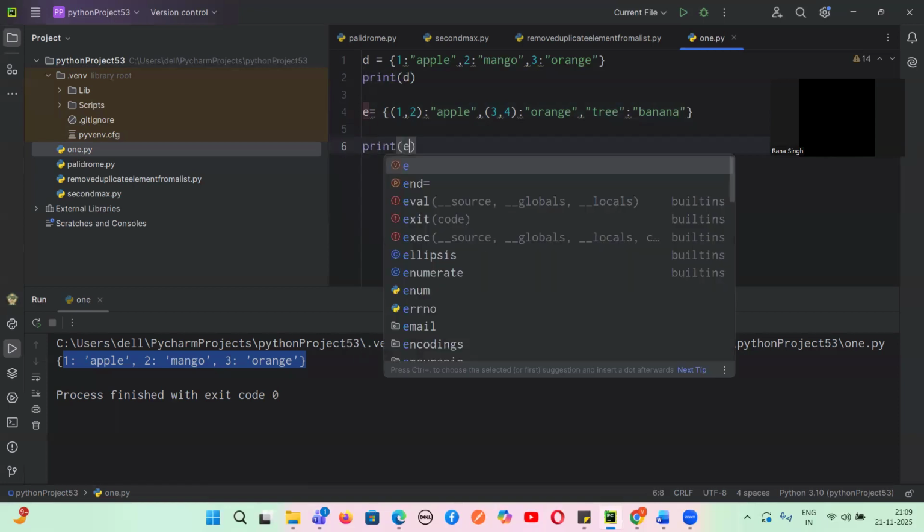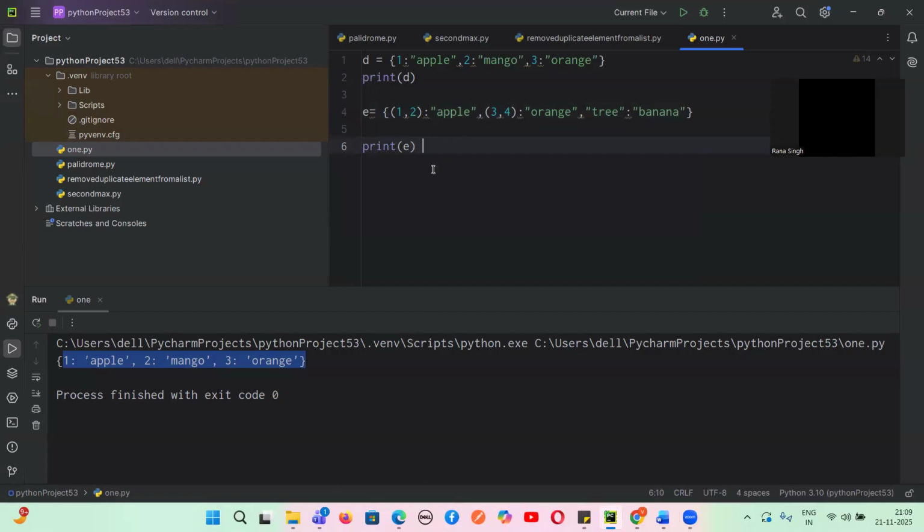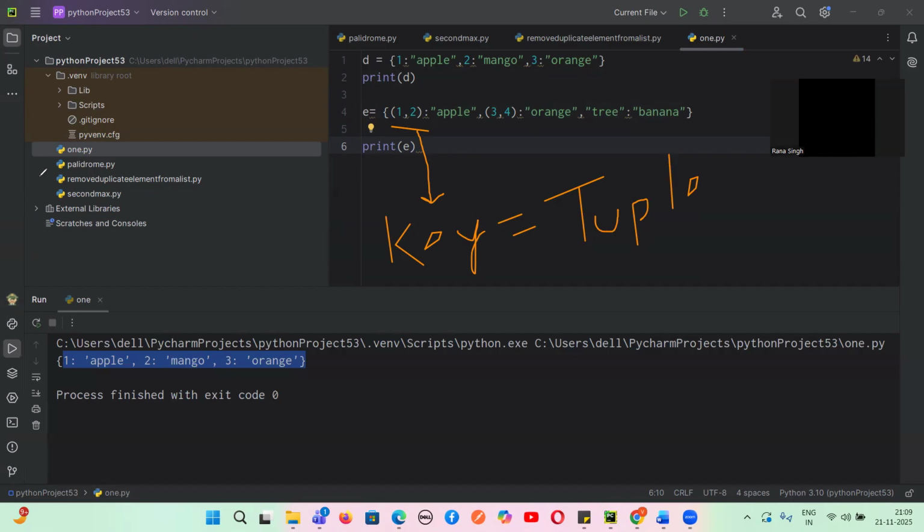Tell me, what do you understand from this example? What is this 1, comma 2? It's a key. What kind of key is it? It is a tuple. Do you guys agree with me? Is a tuple mutable or immutable? Tuple is immutable.